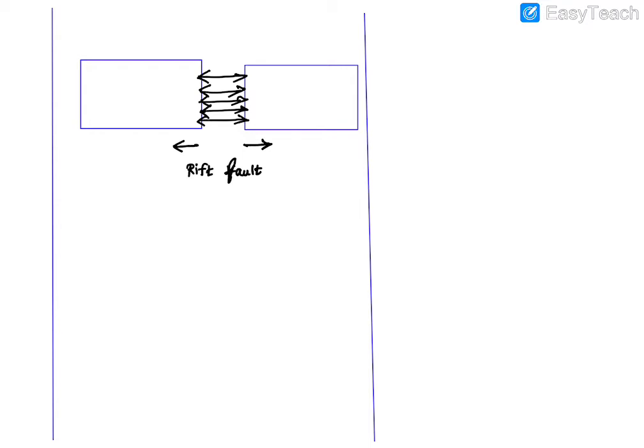Okay, and this is what happens, students. Either one plate will overlap with the other, otherwise one plate which was broken will drift apart from each other. When they drift apart, there will be formation of ocean.